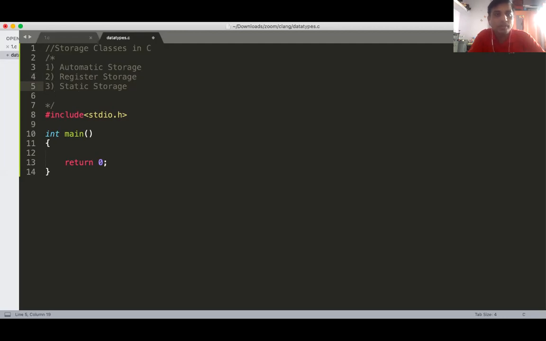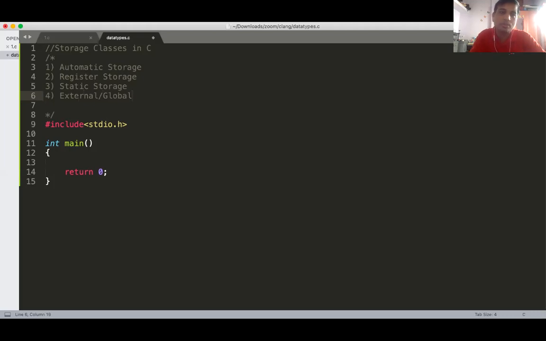And what happens when you are storing your variable in your data memory, we are going to see. And the fourth storage class is known as the external or the global storage class. External means if you are declaring your variable outside your main function, it is called the external variable or the global variable. So we'll see one by one.